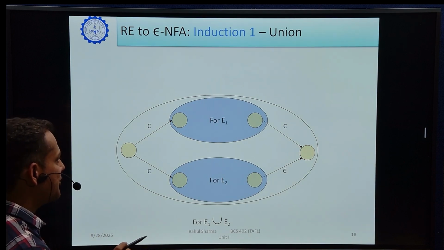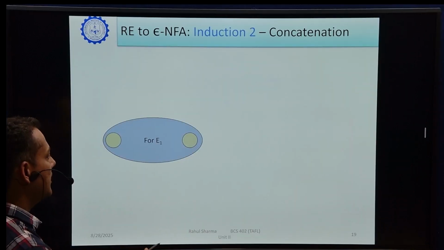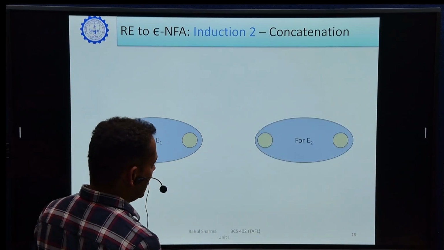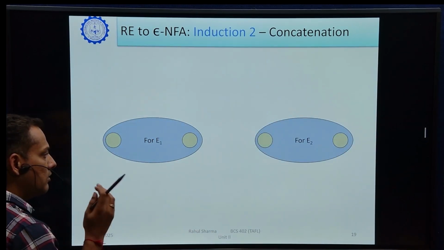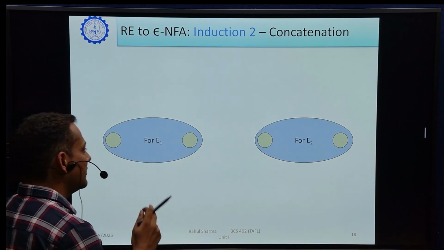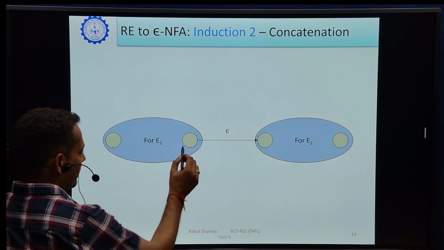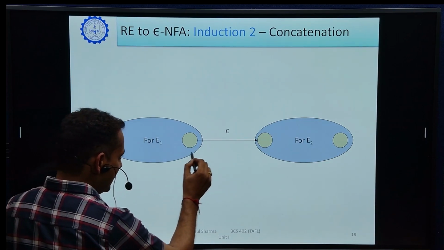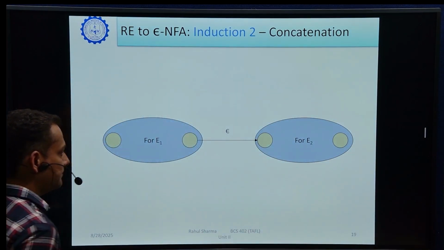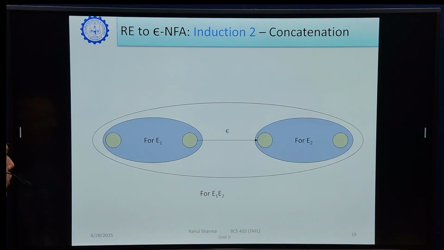Similarly, for concatenation, if two regular expressions are there, one regular expression is this, the second regular expression is this, and we want to combine them for designing a finite automata, what will we do? We will simply connect like this. The final state of E1 is connected directly to the initial state of E2 with the help of epsilon. So this is all about the concatenation process.